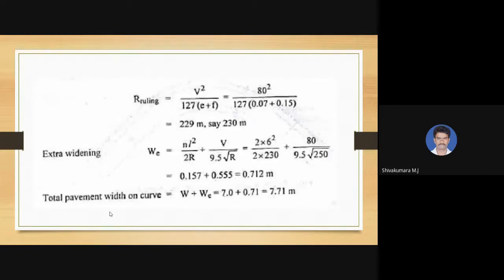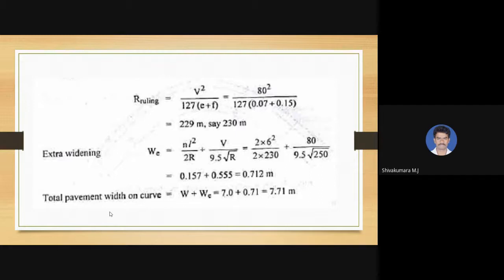So ruling minimum radius, we know the formula, V square divided by 127 into (E plus F). The value of E and value of F are given, that is 7% and 0.15, and the ruling design speed is also given. So ruling radius equal to 229 meters we are going to get. So the value of R we got, which is required for calculation of extra widening.